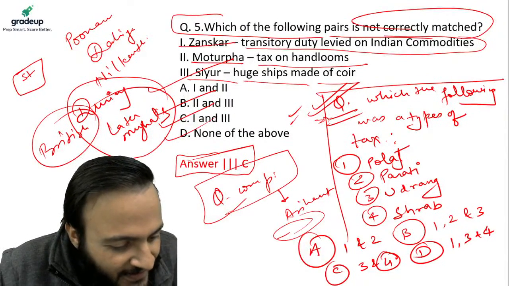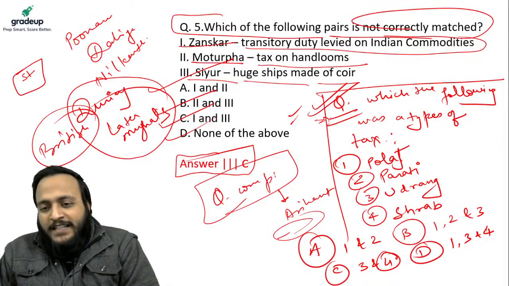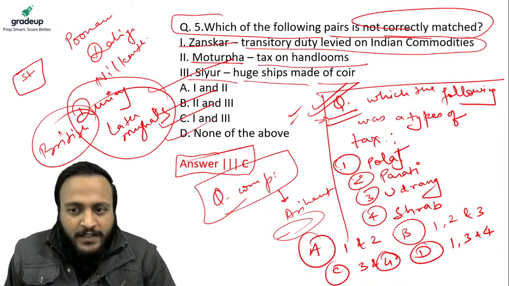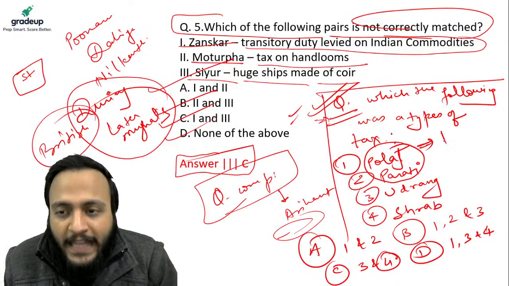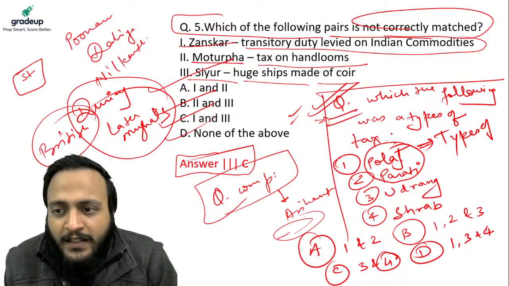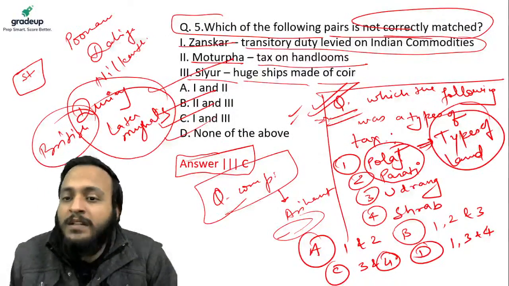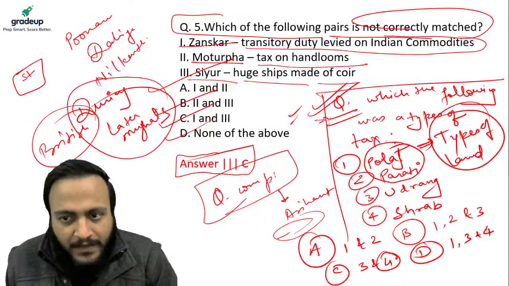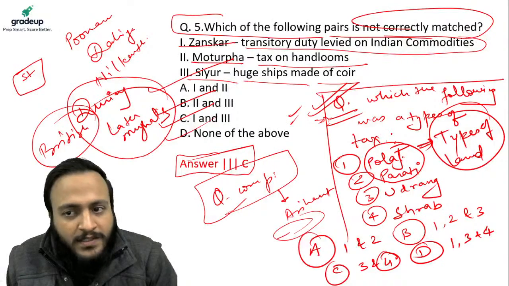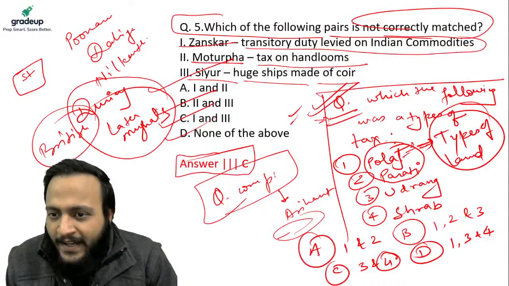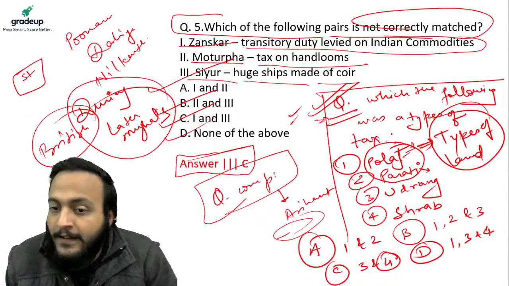Bipin Chandra. Okay guys, that's good. So don't waste time. Let's see the answer to this question. Polaj and Parti were the types of land under the Mughal land revenue system. The classification of land: Polaj was the cultivable land, and Parti was the land which was cultivable but only in alternate years.